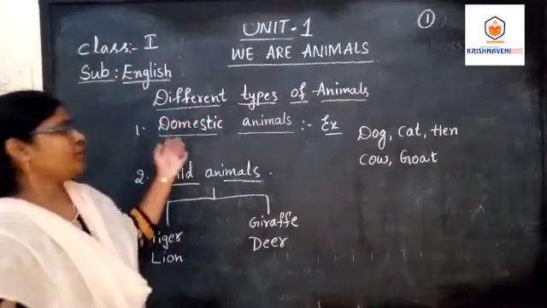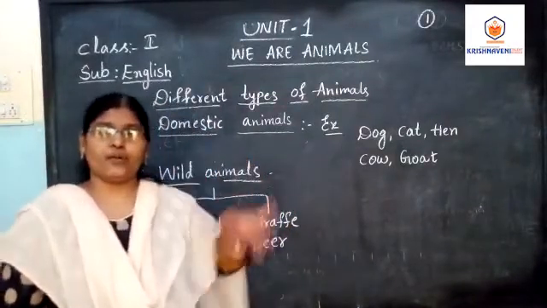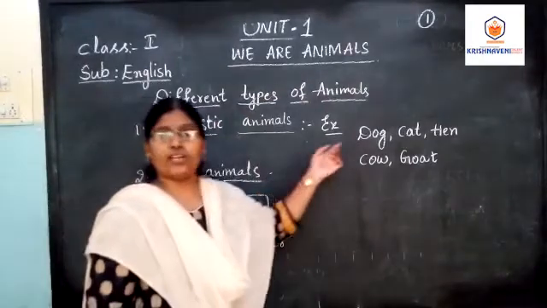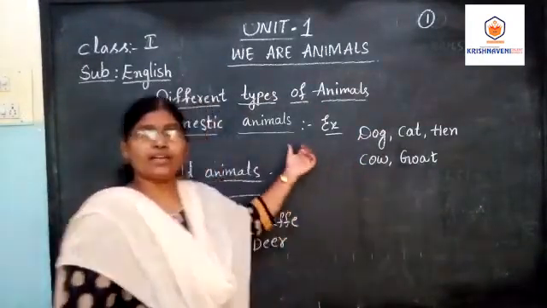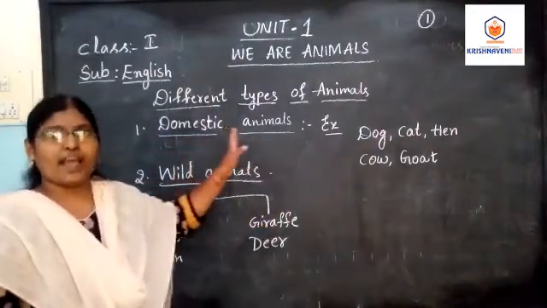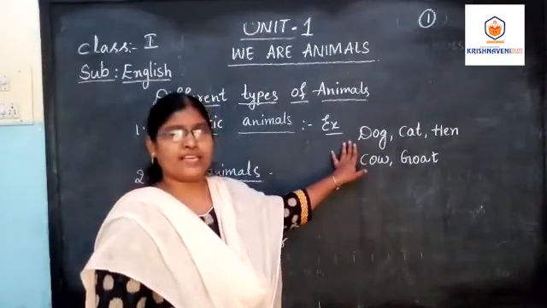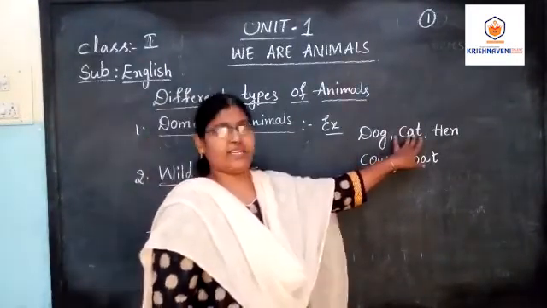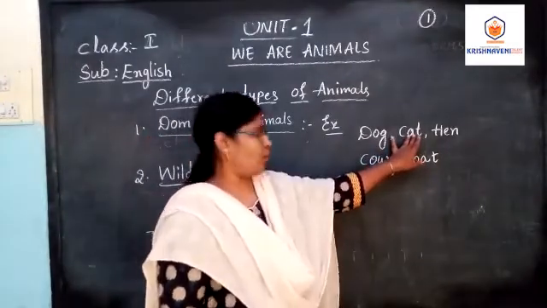So in that, children, you see the surroundings. Whatever animals live around us, for example, dog, cat, hen, cow, and goat, all of them come under domestic animals. A dog is a pet animal we keep in our home. Next, a cat is also a pet animal that we keep at home.